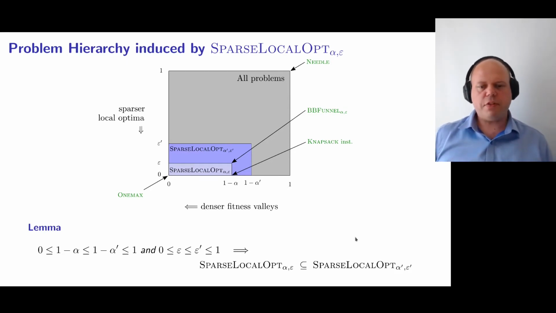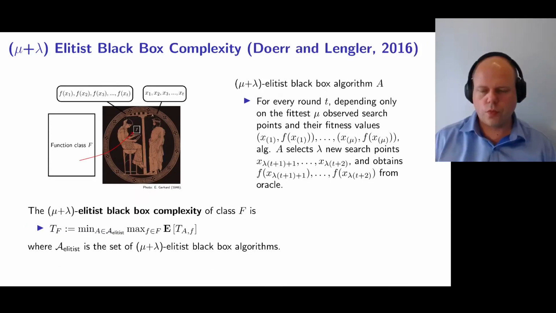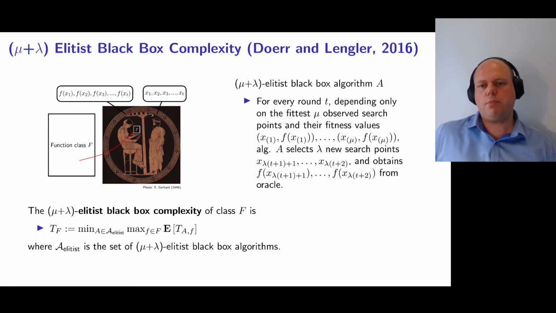Okay, so now we have defined a hierarchy of problem classes. And for each problem class, so for each value of alpha and epsilon and a particular algorithm, I'm interested in finding out whether this algorithm will have polynomial worst case expected runtime on this problem class. So we're going to look at the elitist algorithms. So we'll now define the class of mu plus lambda elitist black box algorithms.